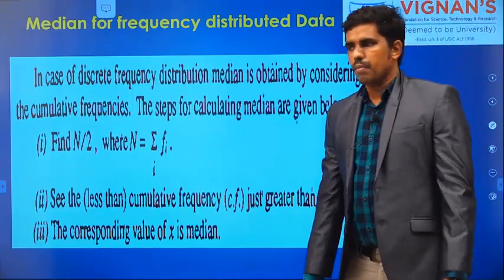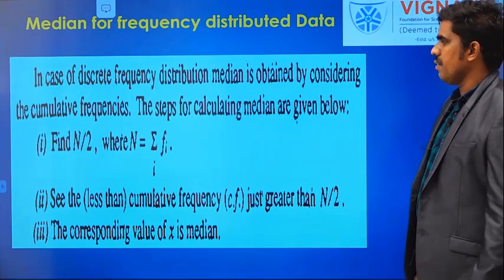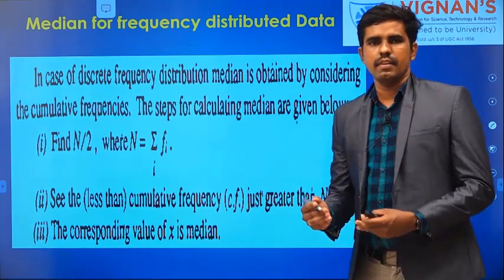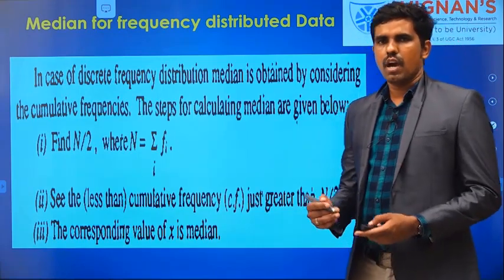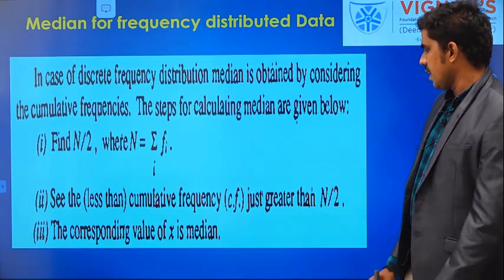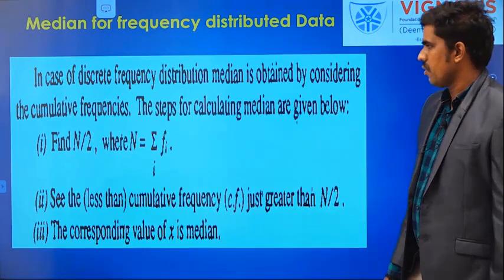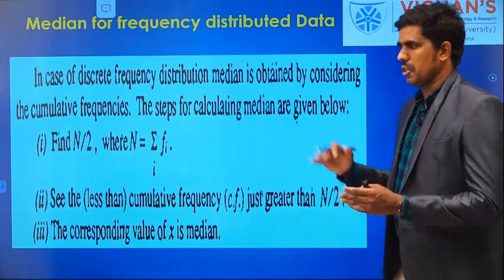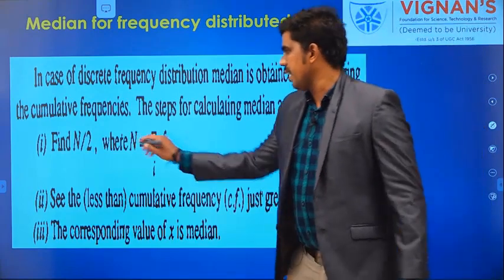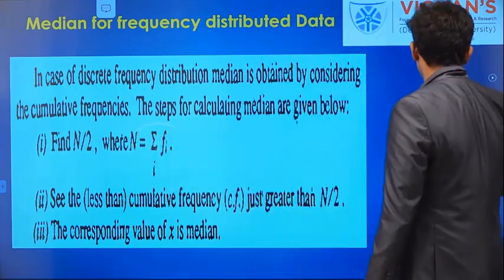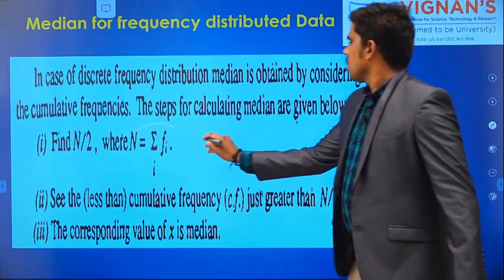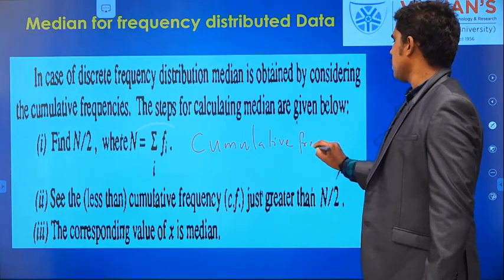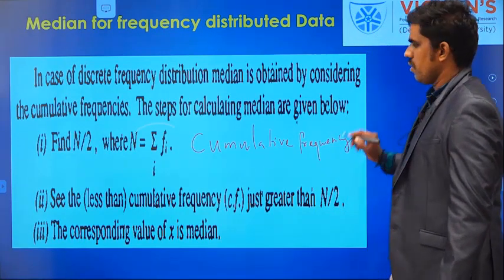Now a somewhat important problem: if the data is given in frequency format. Frequency data we have already discussed for raw data. Now we are entering into frequency data, how to find the median. So here, understand what measurements are involved, then I will explain step by step. You have to find the n value. N means cumulative frequency, that is one measurement we need.